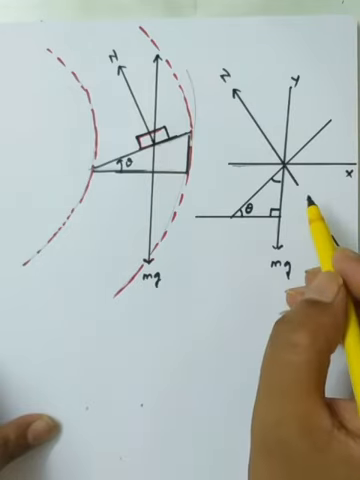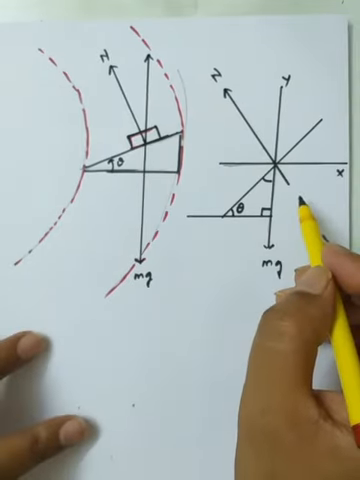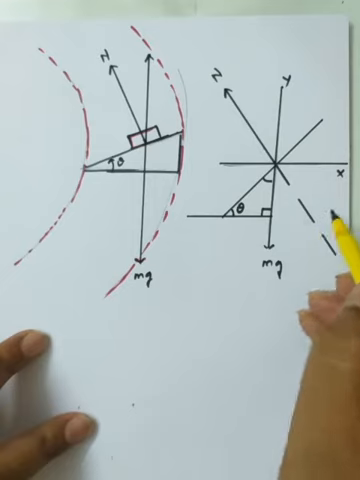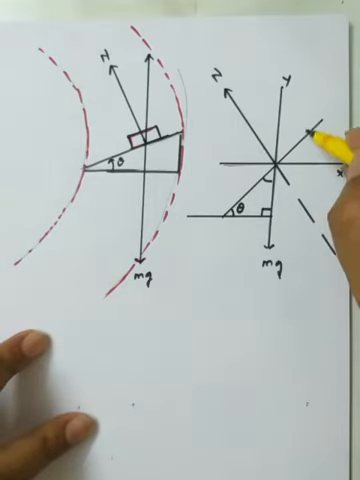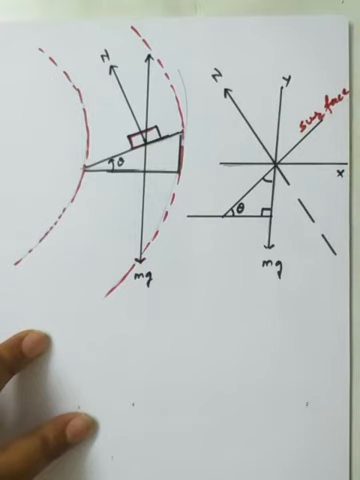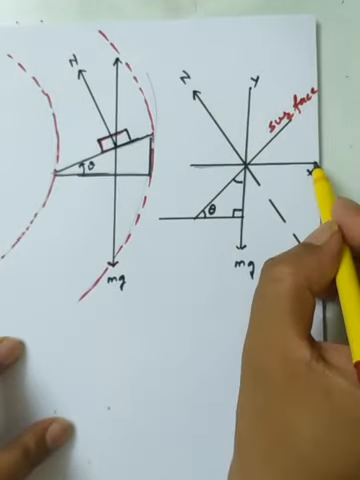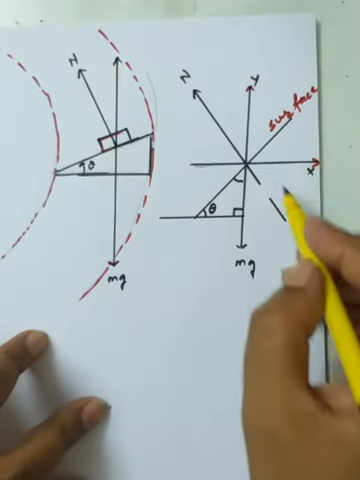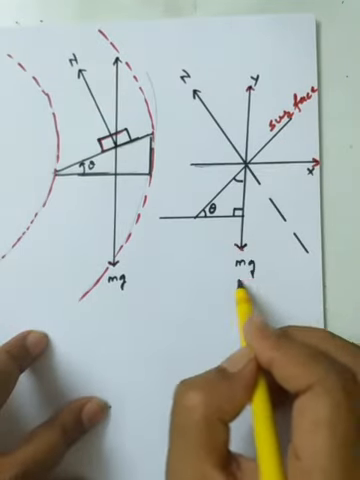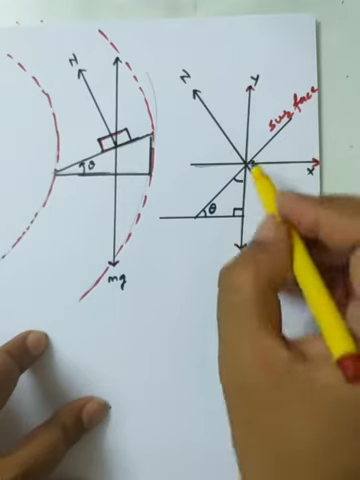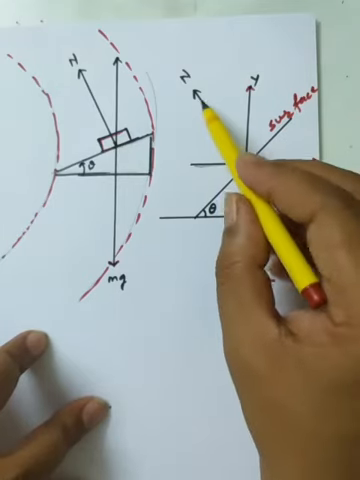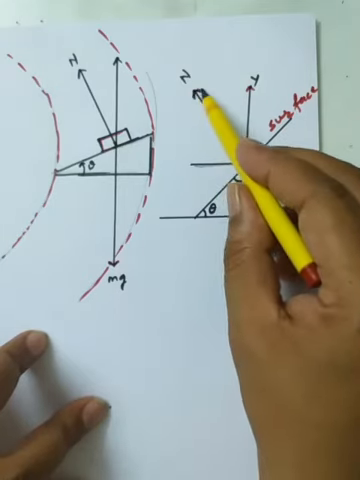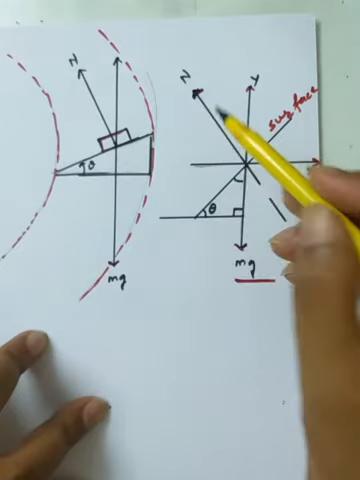So here I am showing how we assume the components of the normal reaction. I am imagining this one is the surface we have. Here we have the x-axis, here we have the y-axis. As we know, the weight is acting vertically downward, and the normal reaction acts above the surface, and it is represented by N.